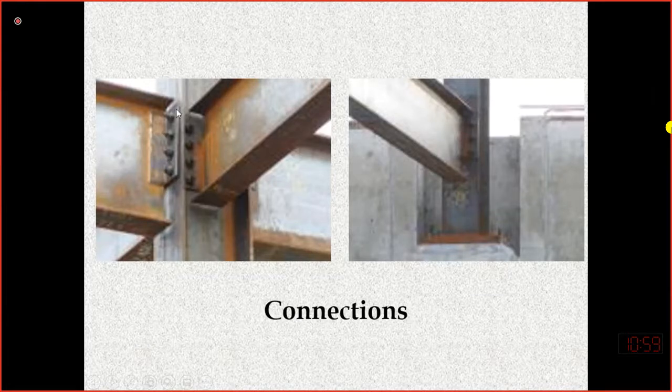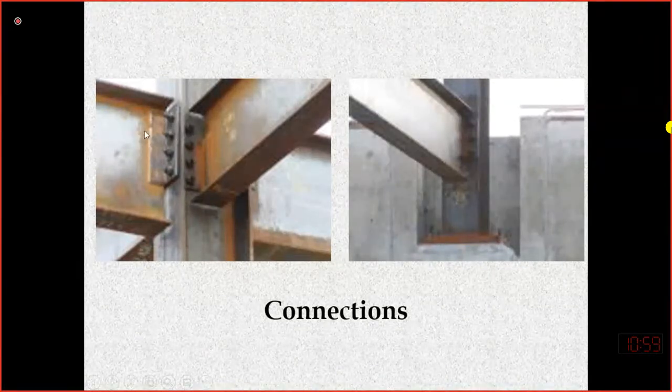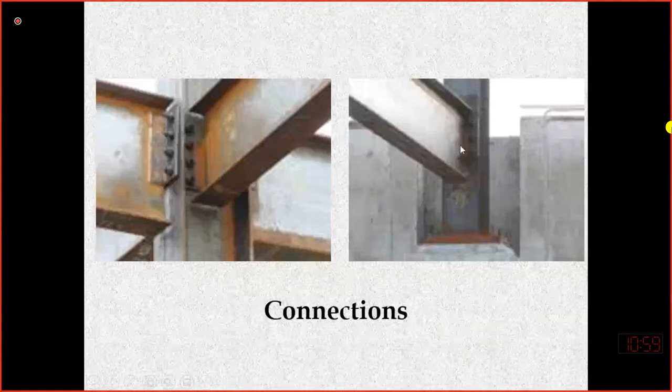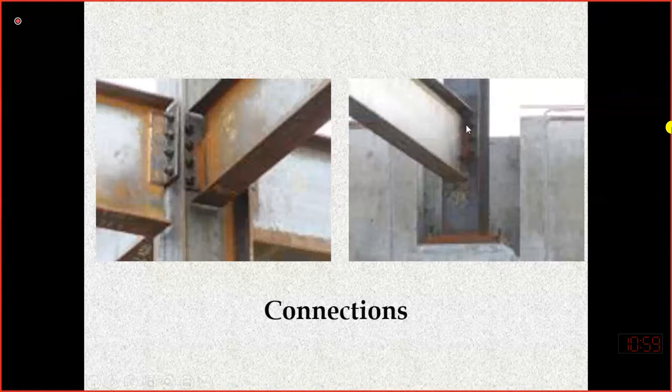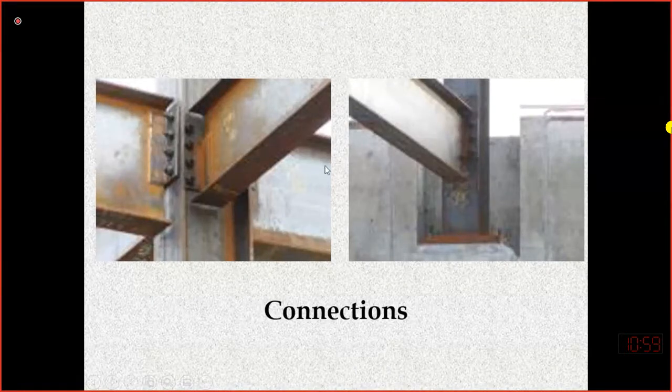Here they have used bolts, so this is a bolted connection, and the bolts are used to connect the beam with the column. And here they have welded the beam with the column by using a welding connection. So we can use any appropriate connection. Both connections will be safe as long as all the design specifications are considered.